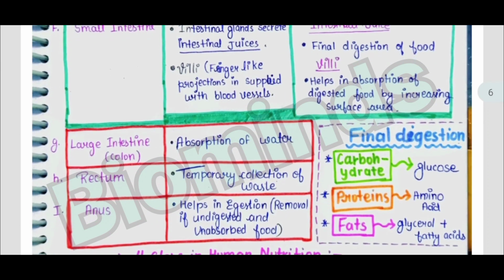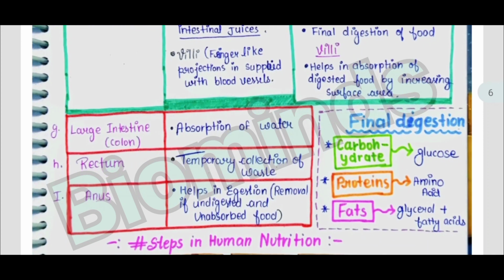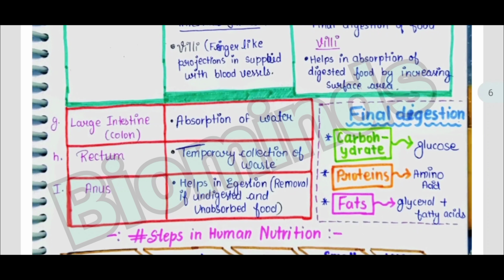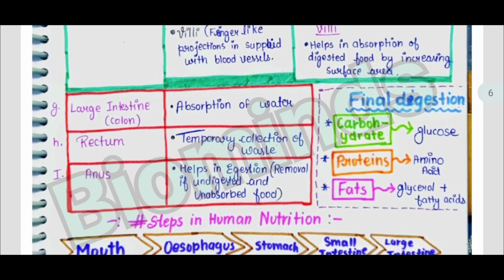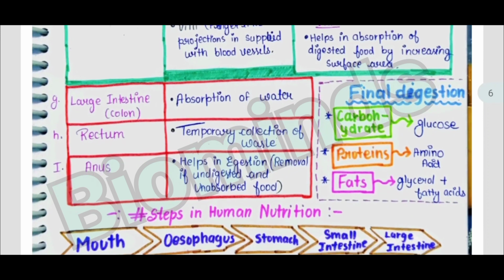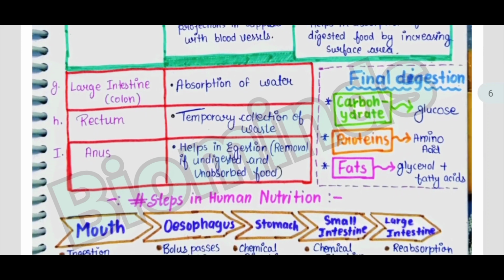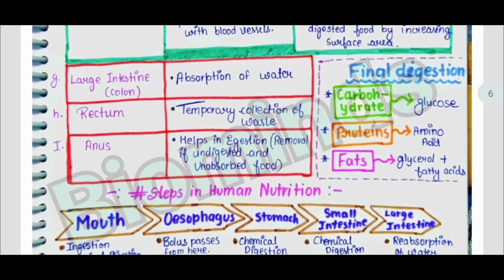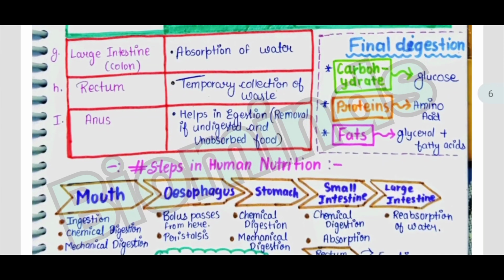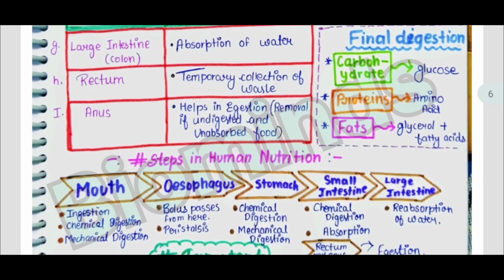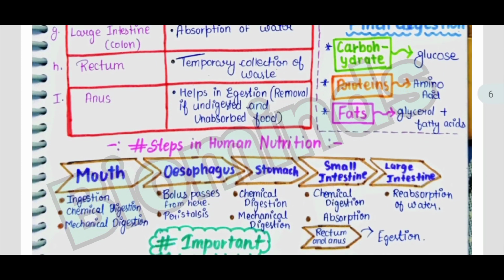Large intestine, that is the colon, absorbs water, and the rectum is the temporary collection of the waste, and the anus helps in the egestion, removal of undigested and unabsorbed food. The final digestion gives carbohydrate as glucose, proteins as amino acids, and fats as glycerol plus fatty acids. Then the steps in human nutrition are mouth, esophagus, stomach, small intestine, and the large intestine.